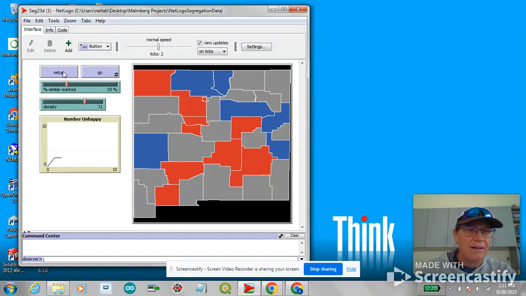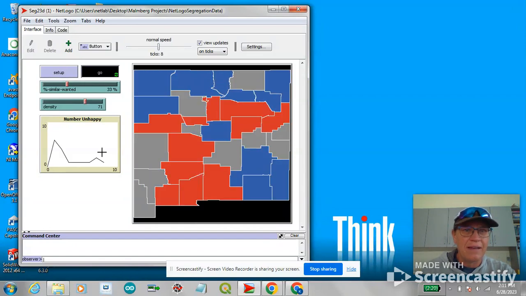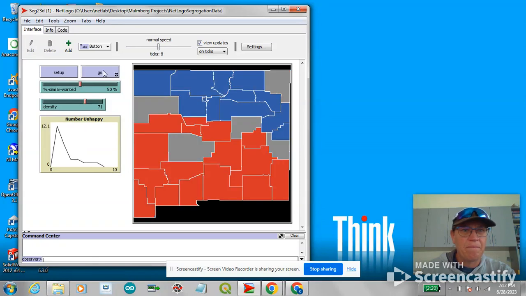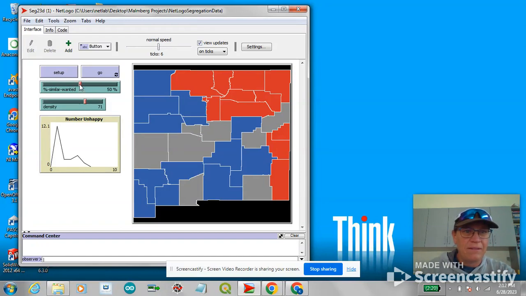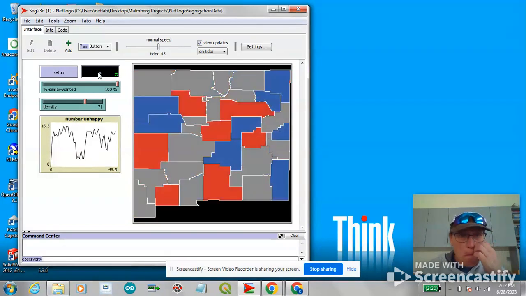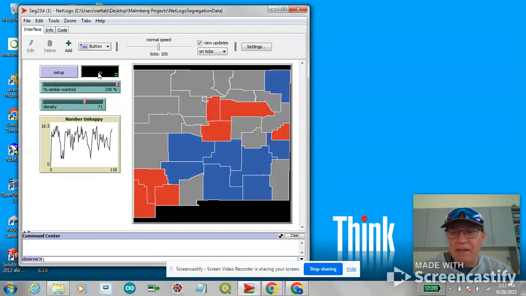Set our density a little bit higher and see if that gets us to that. Set our similar wanted to a little bit higher. See if we can get there too. What if we want to live next to 100% people like us? What does that do? Just means everybody's unhappy all the time.